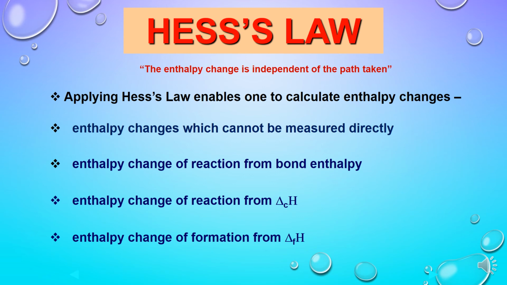So Hess law can be used to calculate a variety of enthalpy changes taking place in different processes. For example, enthalpy changes which cannot be measured directly, such as enthalpy change of formation and enthalpy change of any reaction. If we cannot measure them directly, we can calculate them by using a variety of different enthalpies, like enthalpy change of reaction from bond enthalpy, enthalpy change of reaction from combustion enthalpy, enthalpy change of formation from formation enthalpies or combustion enthalpies, etc. Let us see how we can calculate them.